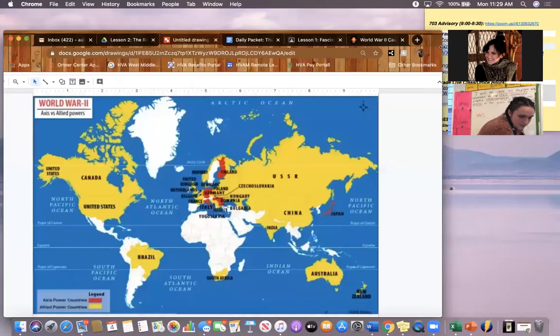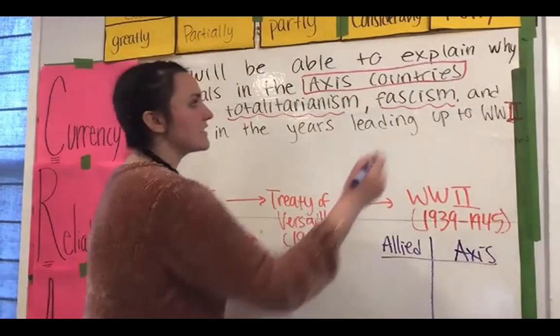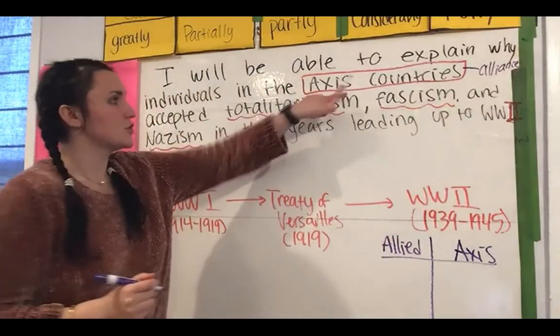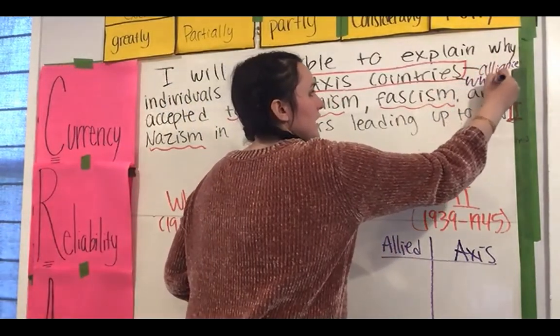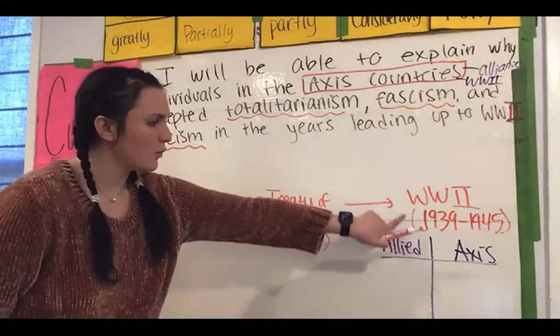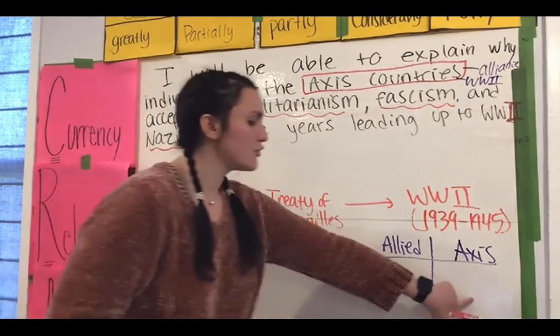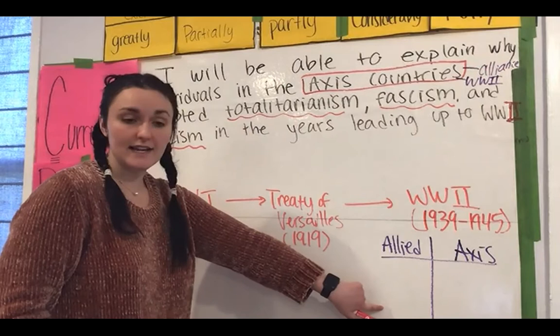If we zoom into our World War II map from today, which was on your RTL, we'll see that the Axis power countries are labeled in red, while the Allied power countries are labeled in yellow. The Axis countries were an alliance of countries that fought during World War II. If we look at our timeline down here, World War II was fought between two groups of countries. Each group of countries had an alliance with each other.